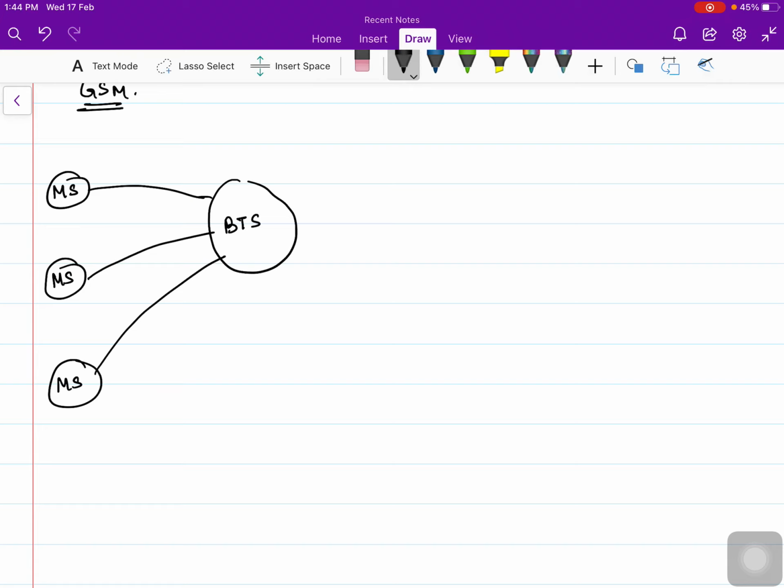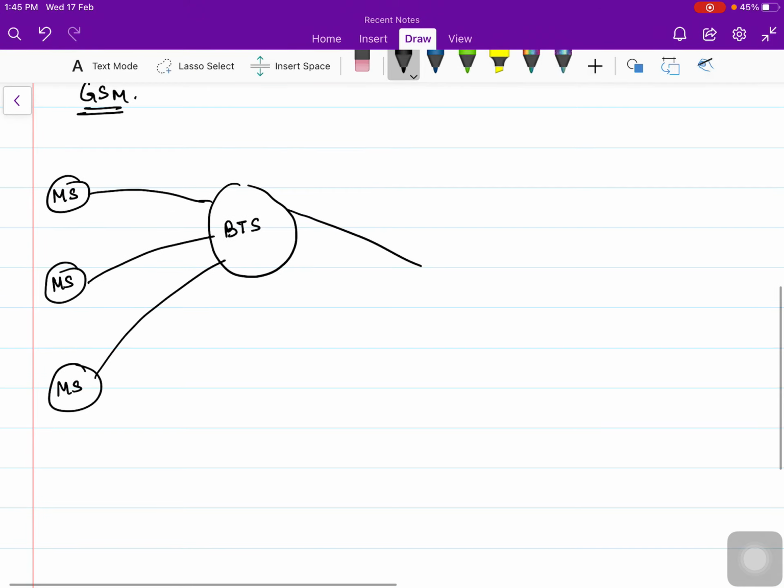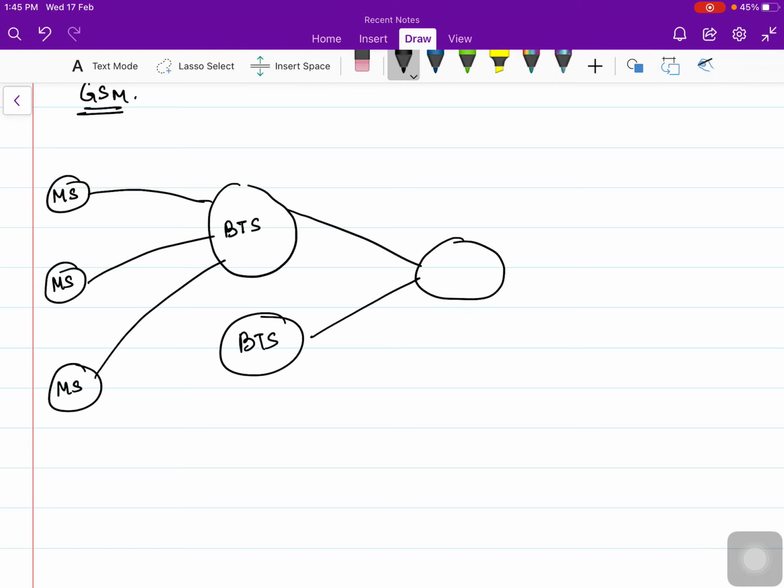Like the Airtel tower, Vodafone tower. When we say today the signals are weak or today the signals are strong, they are provided by this BTS. There are several BTS, and the one which controls all the BTS, which looks after the coordination and maintenance of these towers, is the base station controller.